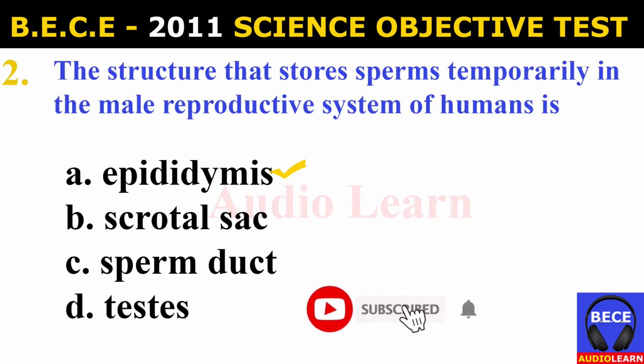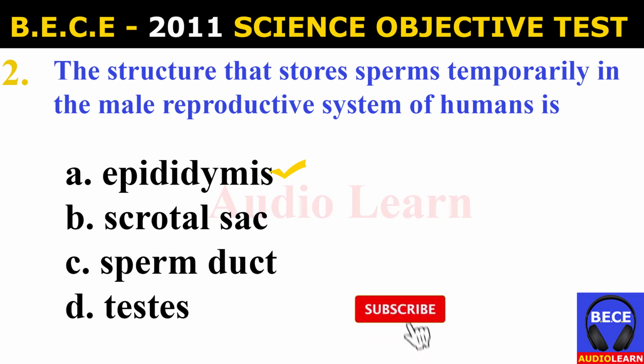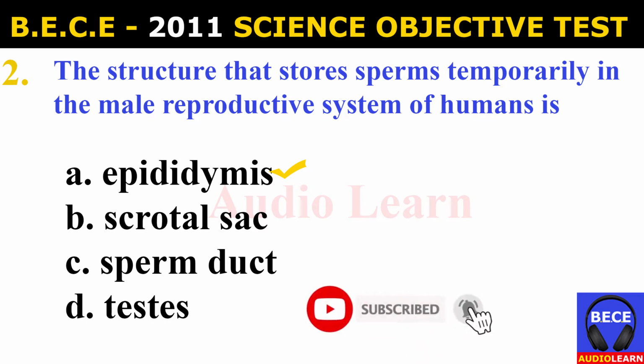Number 2. The structure that stores sperms temporarily in the male reproductive system of humans is A. Epididymis, B. Scrotal sac, C. Sperm duct, D. Testes. And the answer is A. Epididymis. The structure that stores sperms temporarily in the male reproductive system of humans is epididymis.